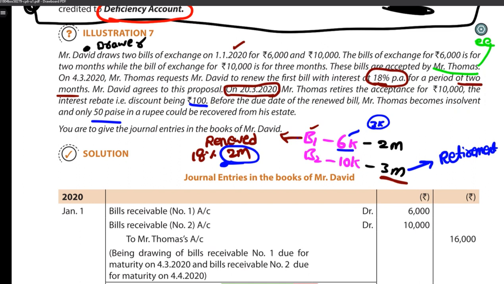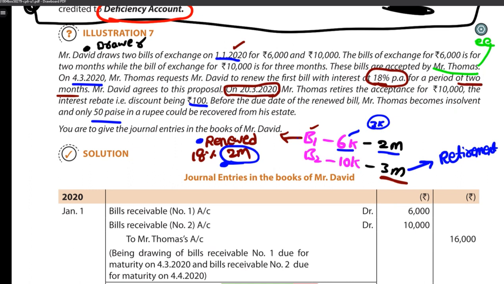Okay, let's check out the dates then. On 1/1/2020, we have drawn a bill. Okay, first bill. We have drawn a first bill on 1/1/2020. Second bill also 1/1/2020 only, but first bill is for 2 months. Then when is the due date? It is due on 4/3/2020. But did he pay the money? No. He asked for renewal again for 2 months. So then when will it become the due date? It will become due for another 2 months.